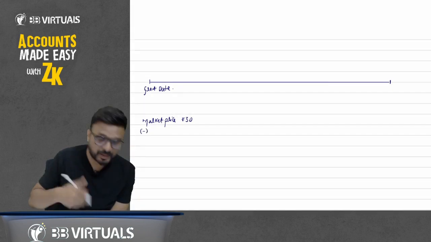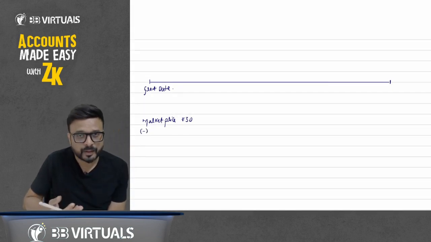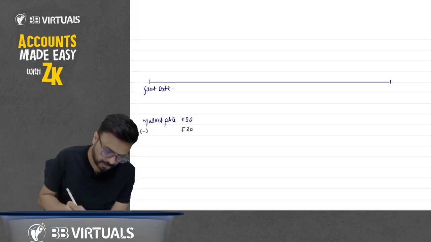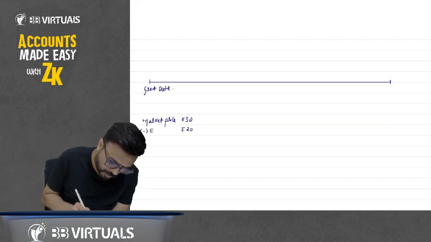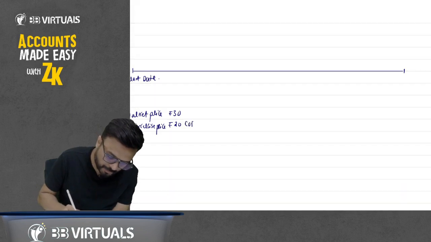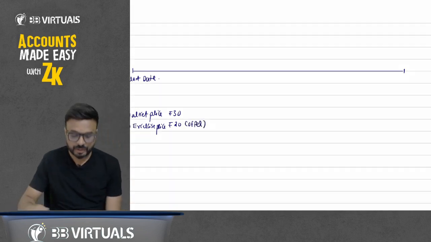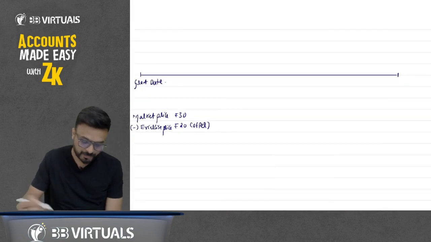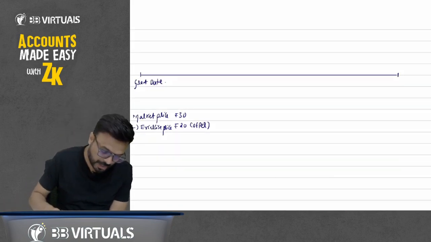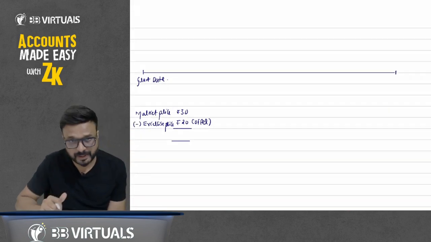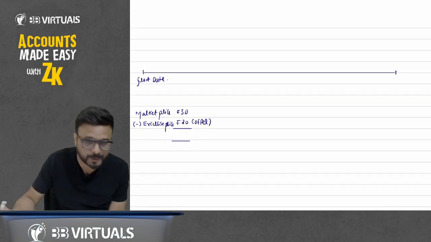But I'm offering you the share at rupees 20. We call it the exercise price. This is the offer price. The share is of rupees 30, and I am offering you at rupees 20, lower than the market price, so that you can purchase the share at rupees 20.